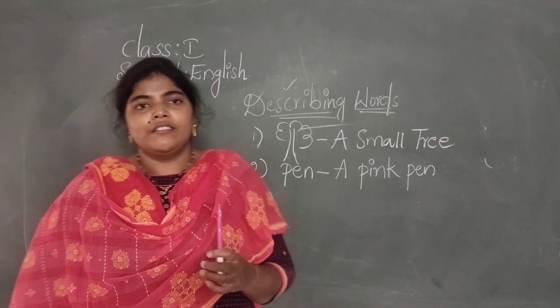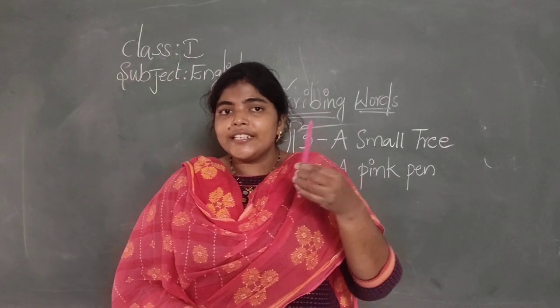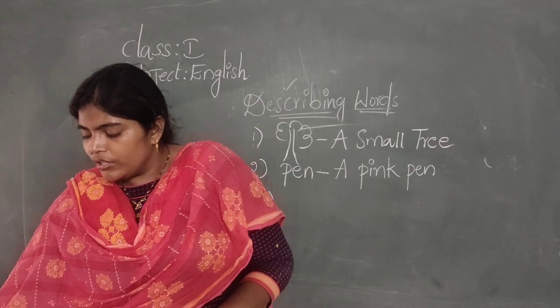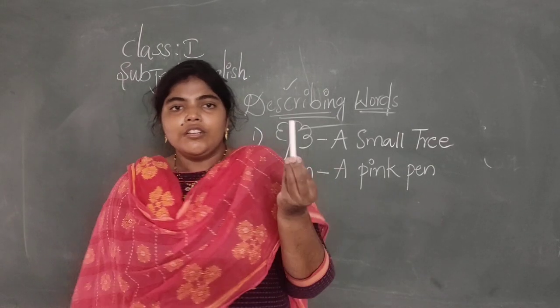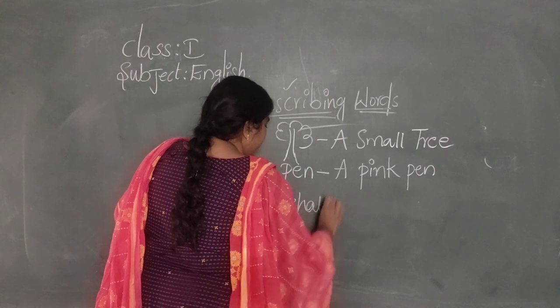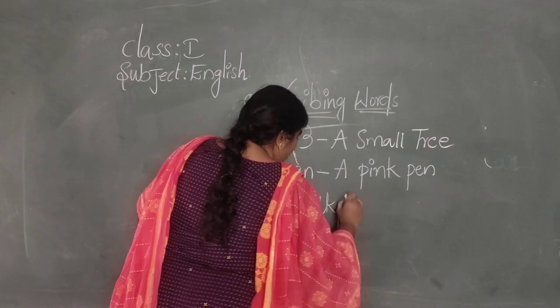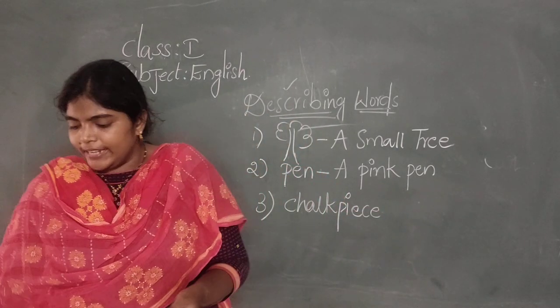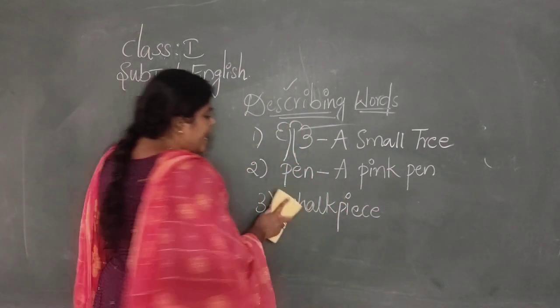A pink pen. Describing this thing like this. So, what is this? Chalk. Chalk piece. Like this.